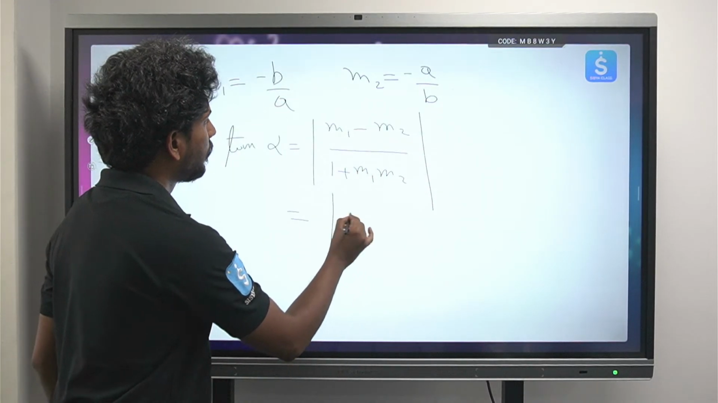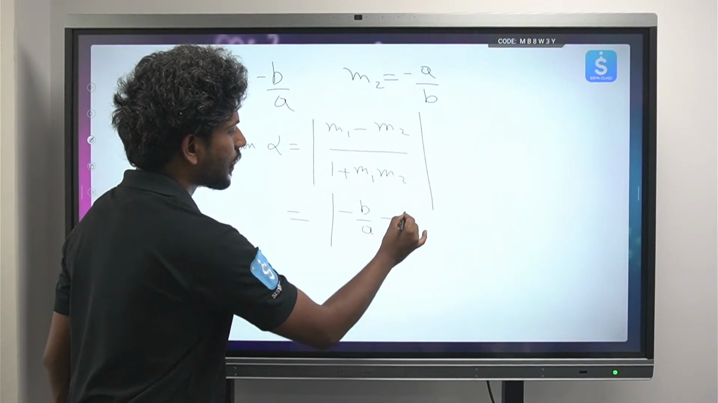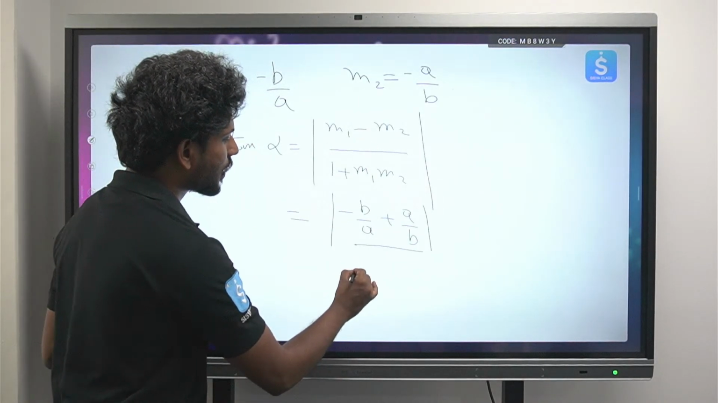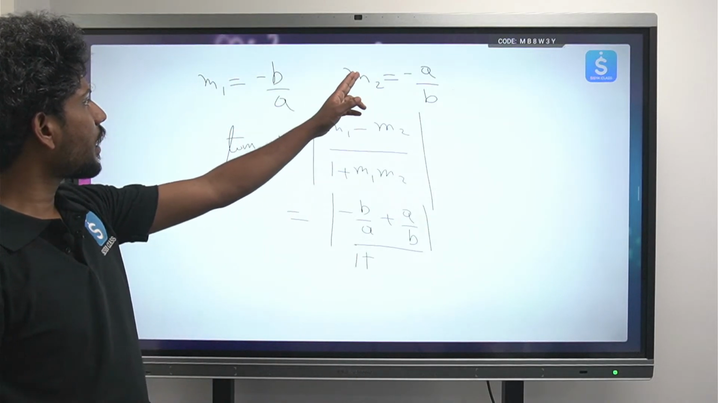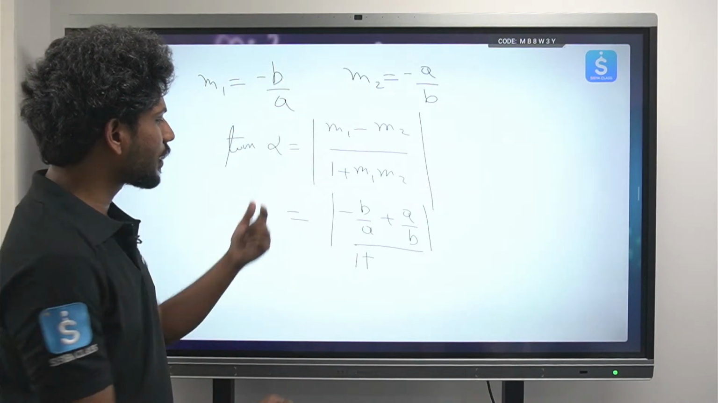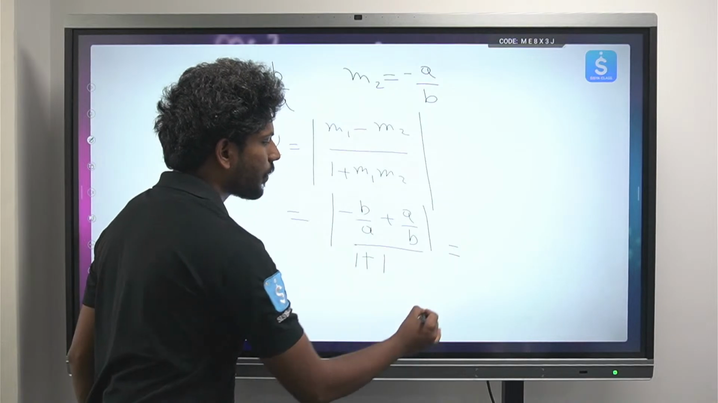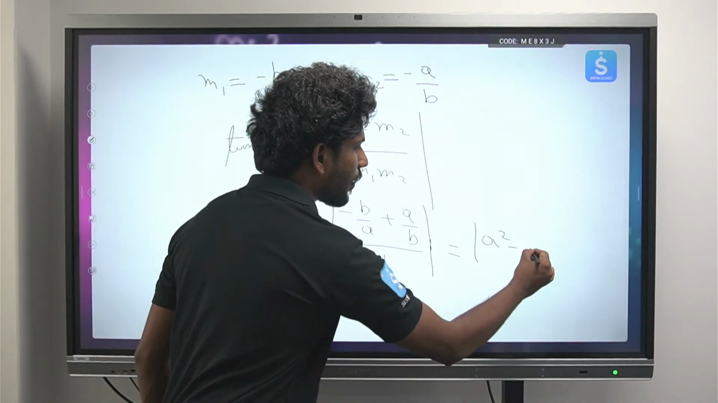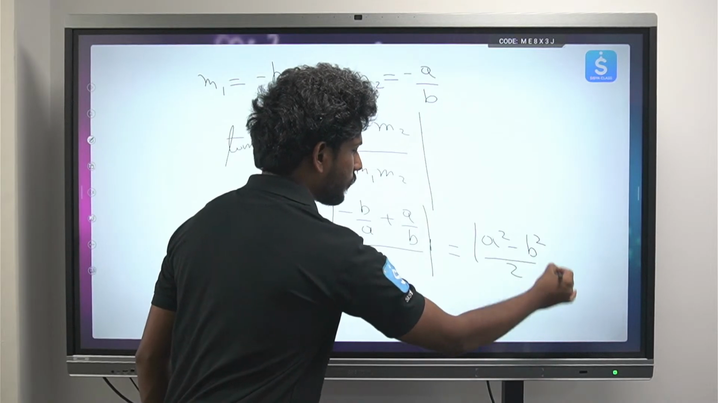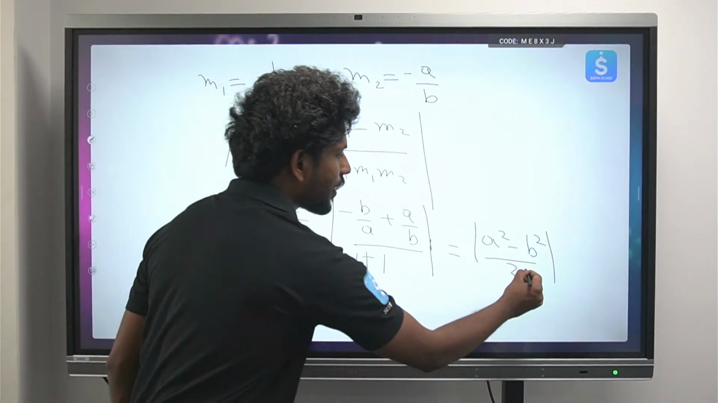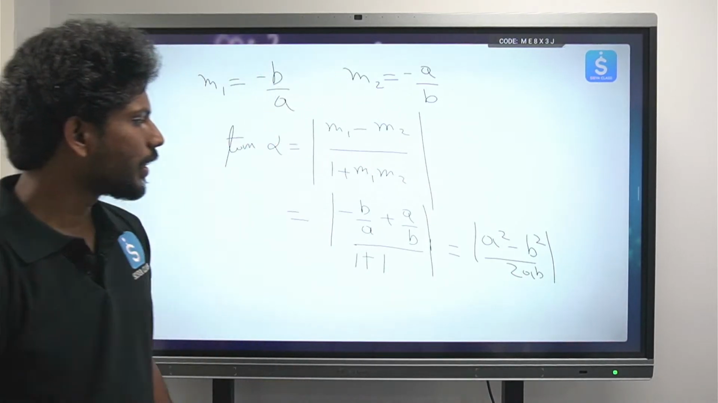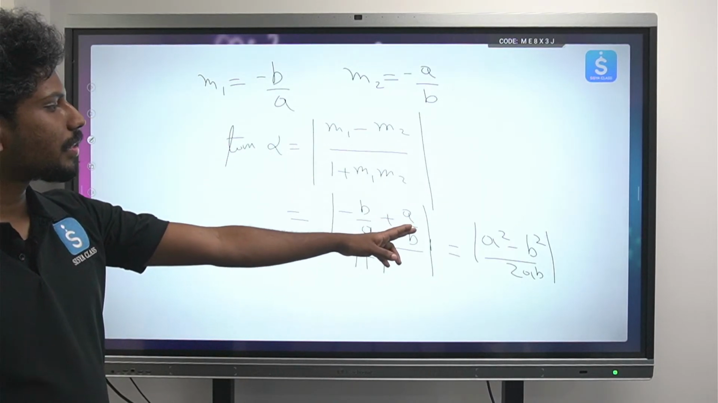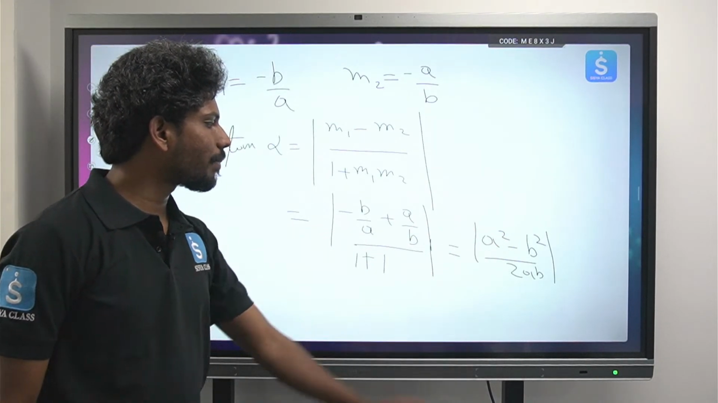m1 minus m2 will be minus b by a plus a by b, divided by 1 plus the product. These two are reciprocals, but minus of minus gives plus, so the denominator will be 1 plus 1, which is 2. So this will be (a square minus b square) by 2ab. Okay, so this is the value of tan alpha I got: tan alpha equals (a square minus b square) by 2ab.